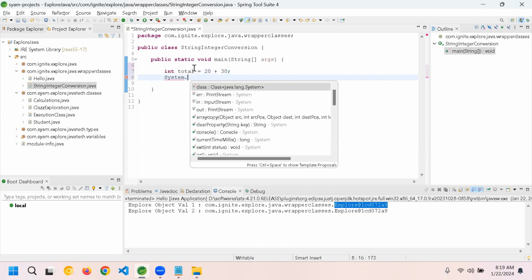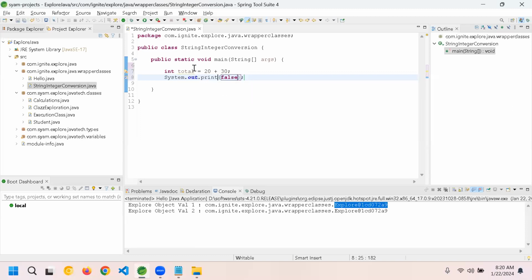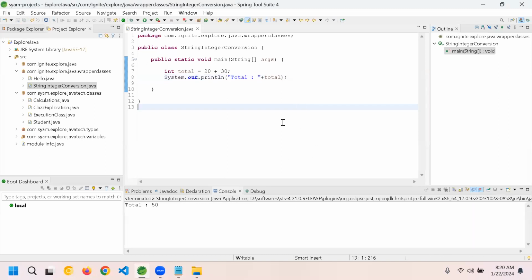System.out.println, I'll say total plus total. I'm executing this one. Alt Shift X J. Is there any special thing here? There's nothing special here, right? I'm just passing 20 and 30 here, correct?